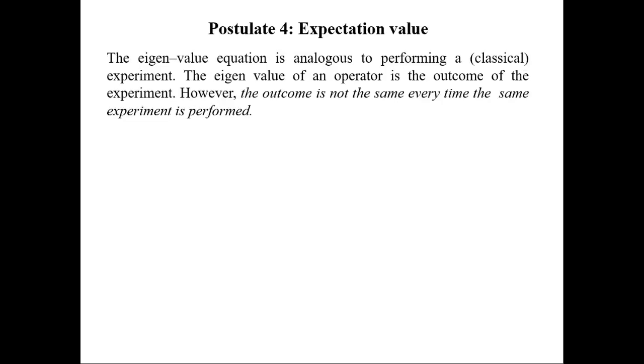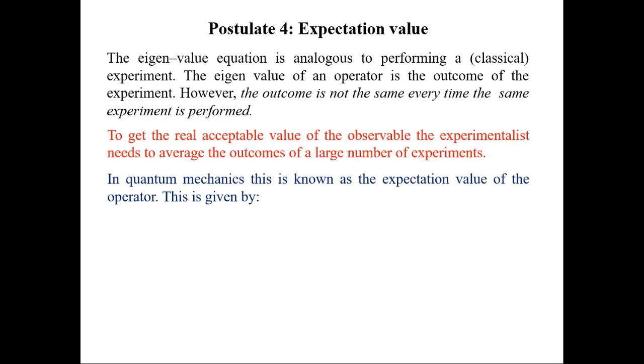But merely performing an experiment is not enough in practice. You must have noticed that if you perform an experiment in the laboratory a number of times, then no matter how precise it is, it gives different results each time. Now what do you do to find the result? You take the average of all the values found by different experiments. In quantum mechanics, the method of taking the average is different than that in classical mechanics. The average in quantum mechanics is known as the expectation value of the operator, and the method is this.